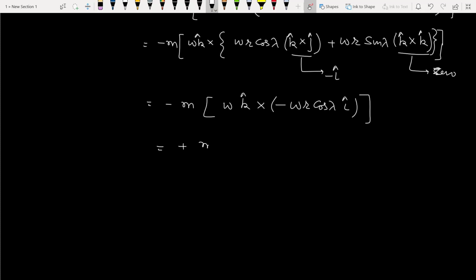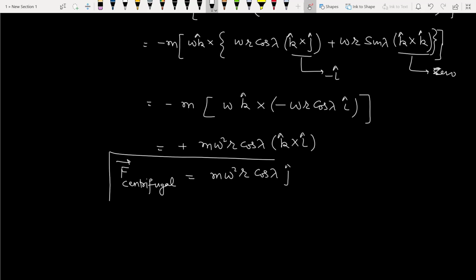So m omega square r cos lambda k cross i cap, and k cross i cap is j.